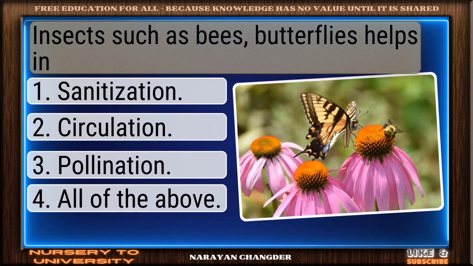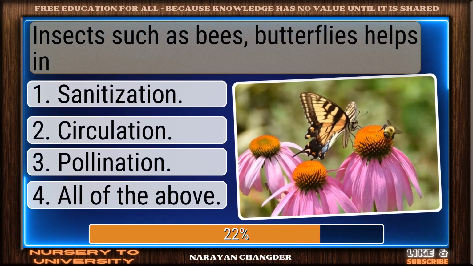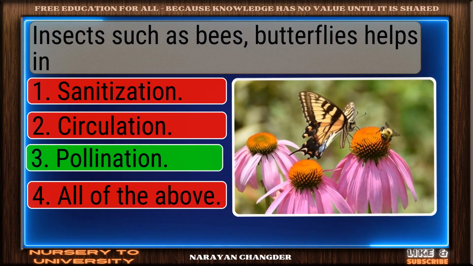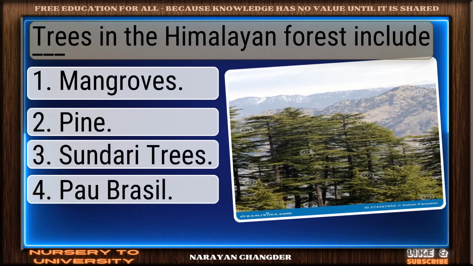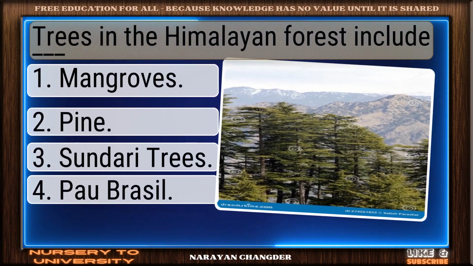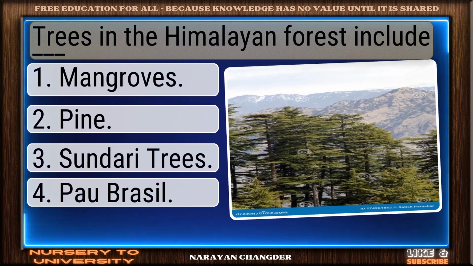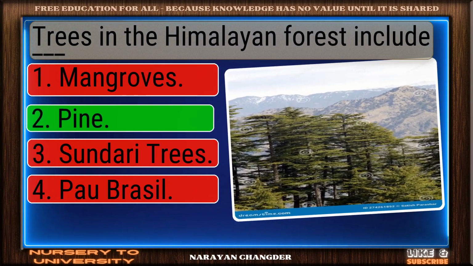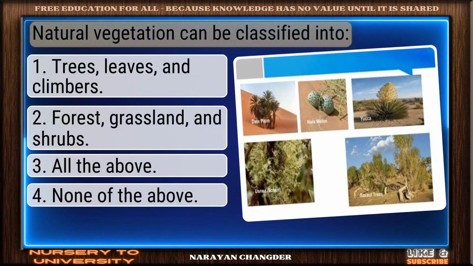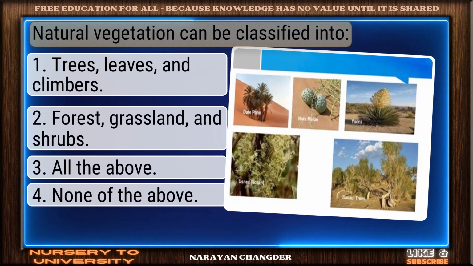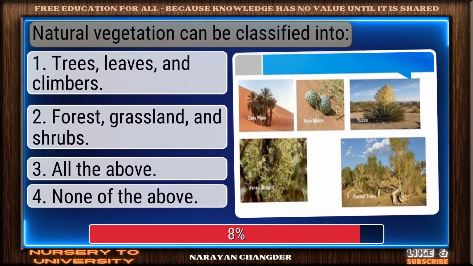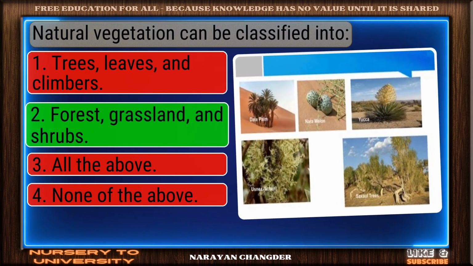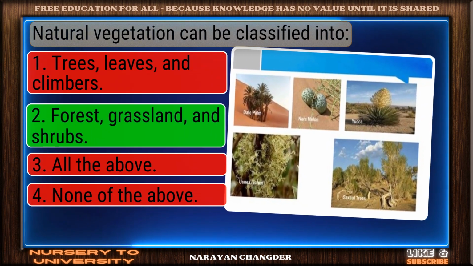Question number 229. Insects such as bees, butterflies helps in... Smart move. Pollination is an accurate answer. Question number 230. Trees in the Himalayan forest include dash. You got it. Your choice pine is right. Question number 231. Natural vegetation can be classified into... Smart pick. Forest, grassland, and shrubs is the correct choice.